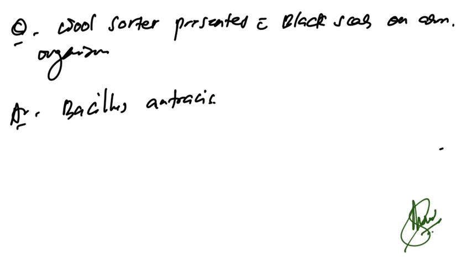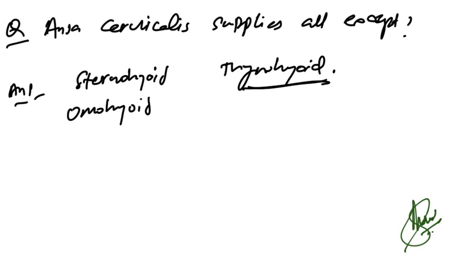Now wool sorter presented with black eschar on arm, which organism can cause it? Bacillus anthracis can cause black eschar on arm. Now ansa cervicalis supplies all except, so thyrohyoid is not supplied. Otherwise sternohyoid, omohyoid and the other options are supplied. So that is the correct answer.